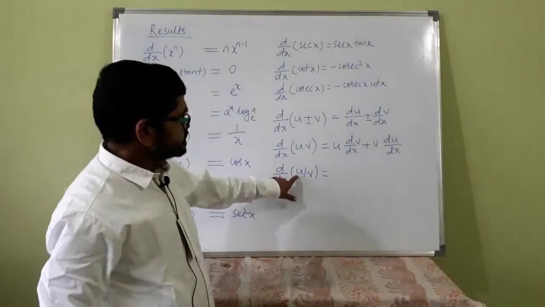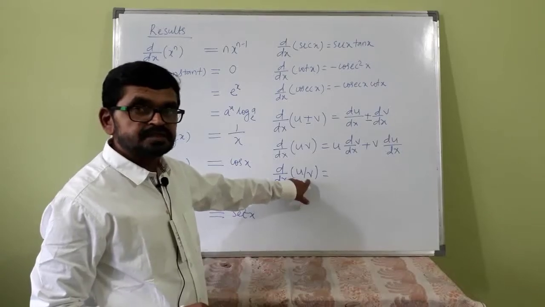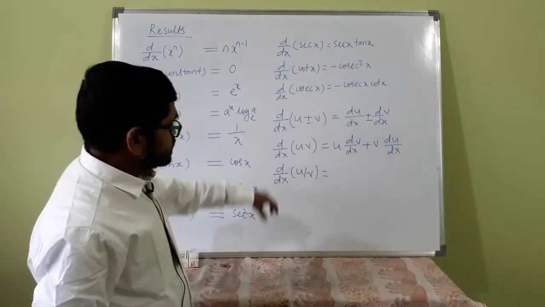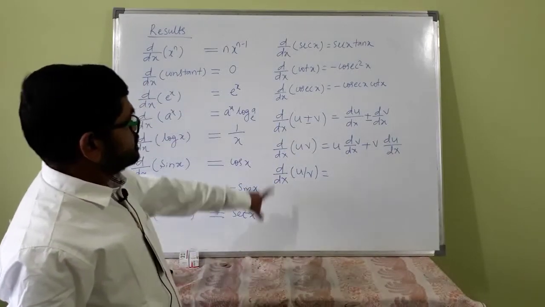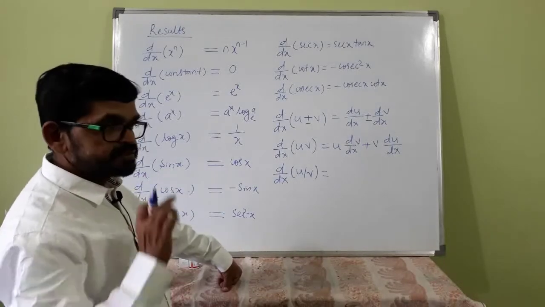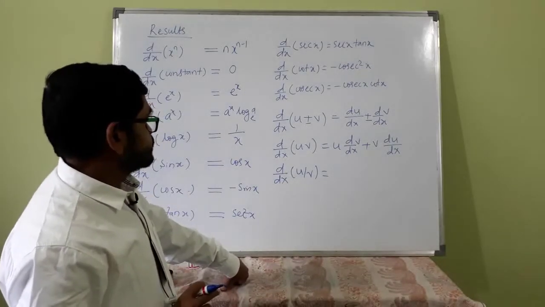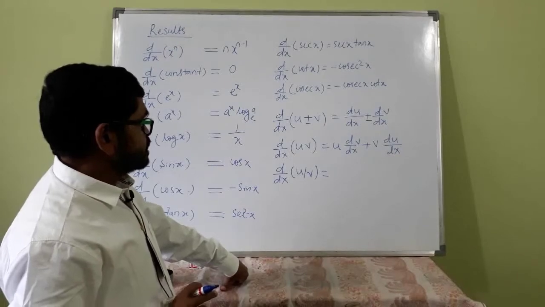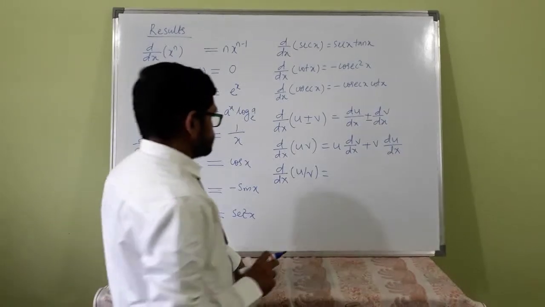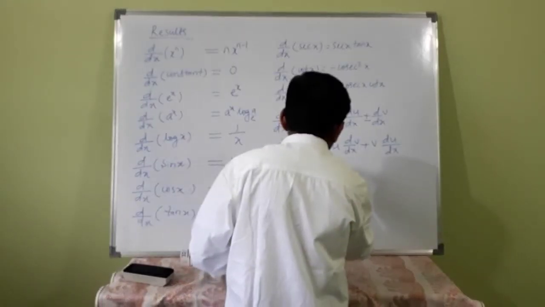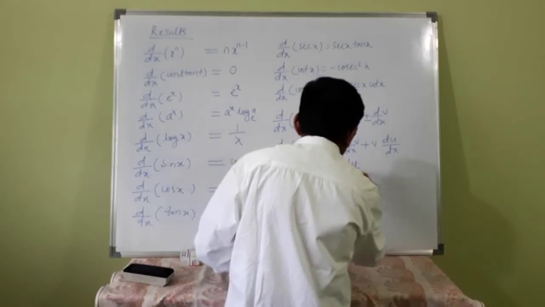Now u by v. Suppose u is a function of x, v is another function of x, in rational form, then the differentiation of that fraction is called the quotient rule: v into du by dx.